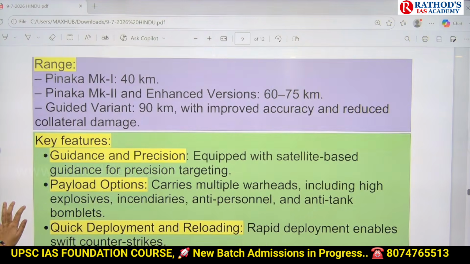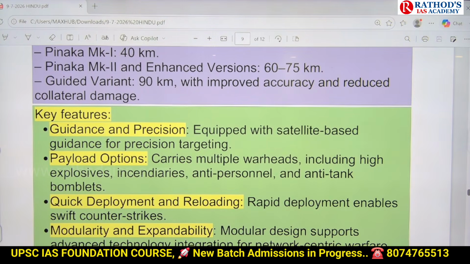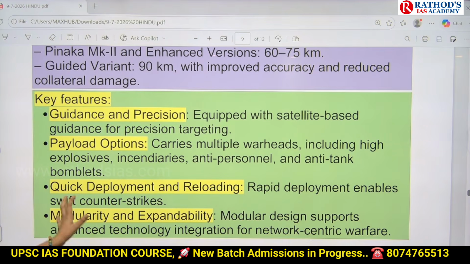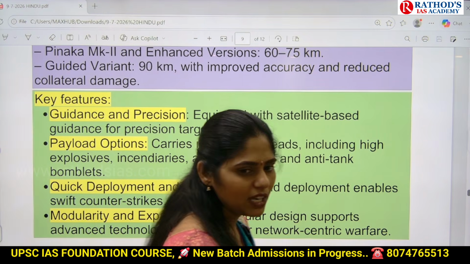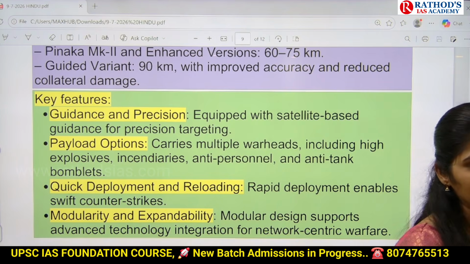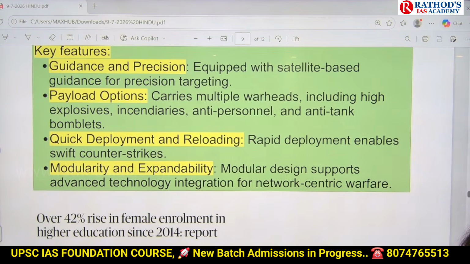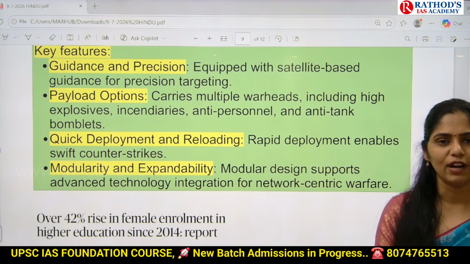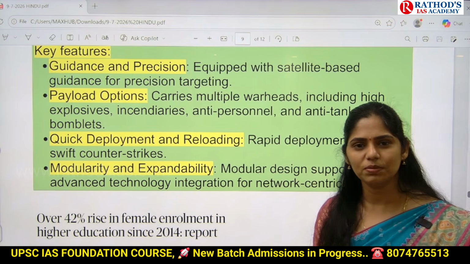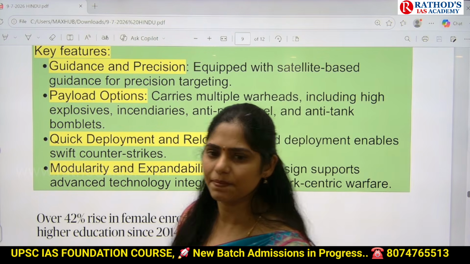The features are guidance, precision, and the ability to carry multiple warheads. In this equipment, we can keep the bombs and launch them against enemy targets. Quick deployment can be done, and it can support advanced technology also. So these are the major features of this rocket system.